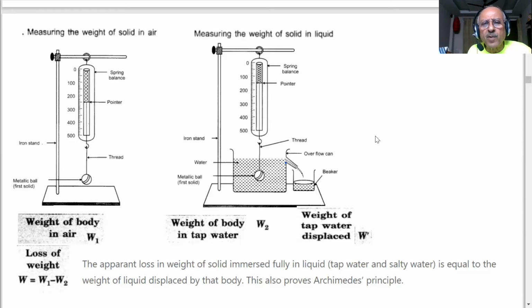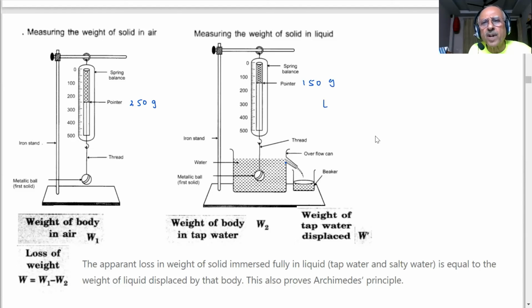So as soon as I put this ball, student, what has happened? It has displaced liquid. That is the weight of the tap water displaced by the body, which is W dash here. Yes, sir. And the weight of the body in tap water is W2. Has it changed? How much was it here? What is the reading? 250 gram. What is the reading here? 150 gram. So what has happened to the weight?